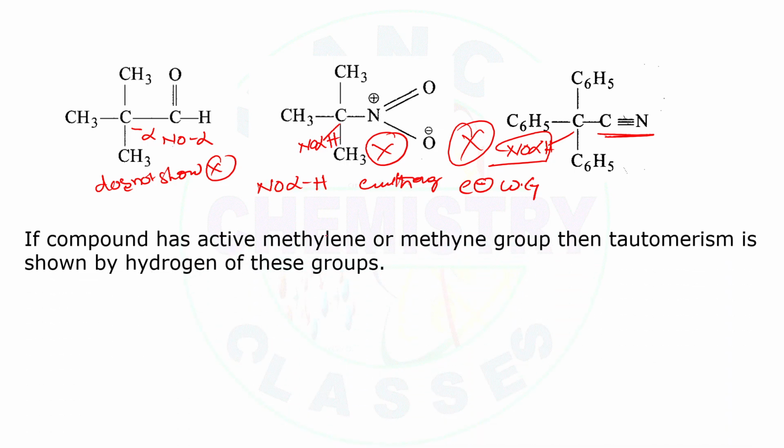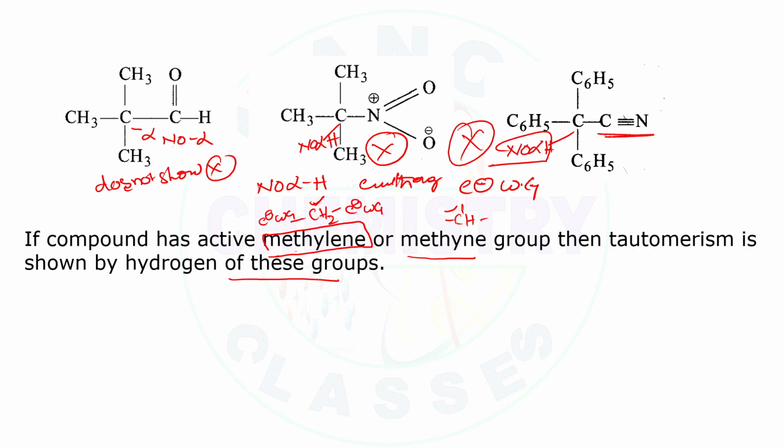Here, if the compound has active methylene, what is meant by methylene? The CH2 group which is present in between two electron withdrawing groups is called an active methylene group. Methine means CH, which is present in between two or more electron withdrawing groups. Then the tautomerism is shown by the hydrogens. These are nothing but acidic hydrogens.